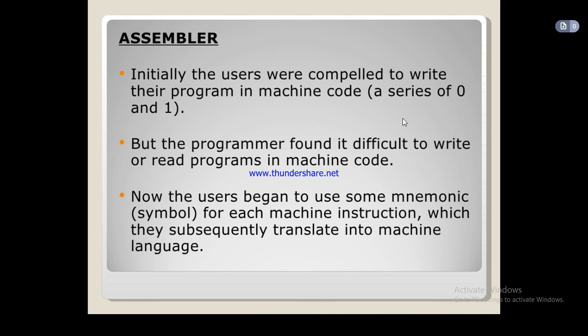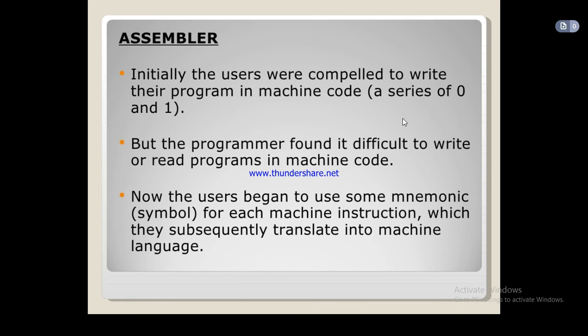The computer understands the language of zeros and ones, but it is difficult for the programmer to write code in that format. So there was an upgrade and assembly language came into the picture, and to translate assembly language into machine code level, the assembler comes.